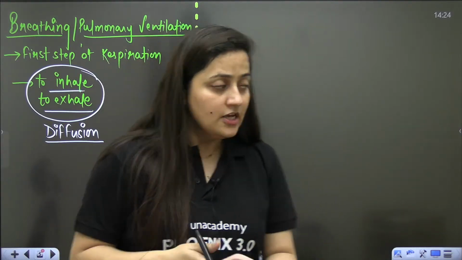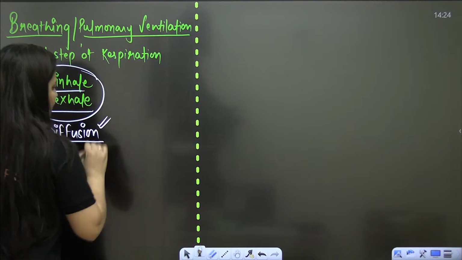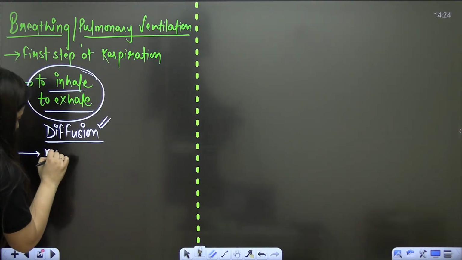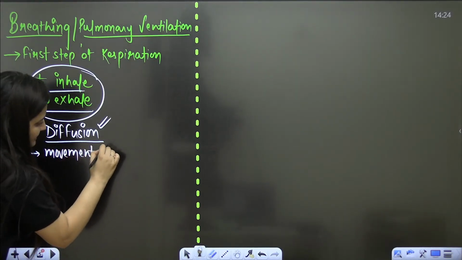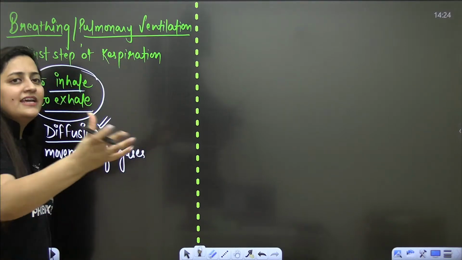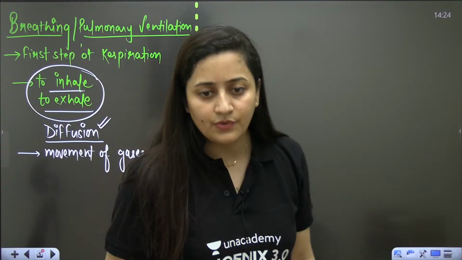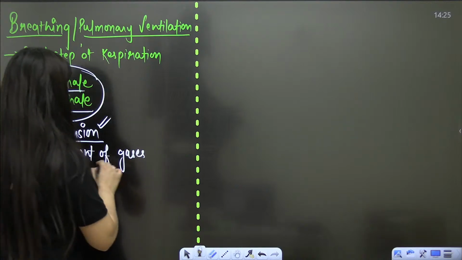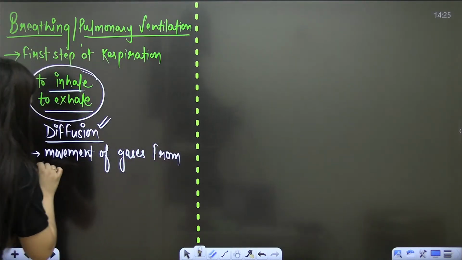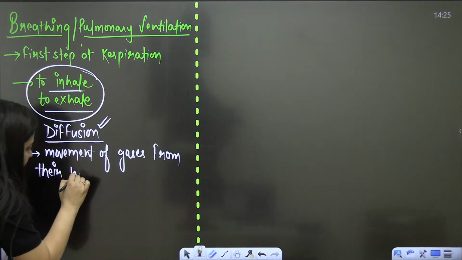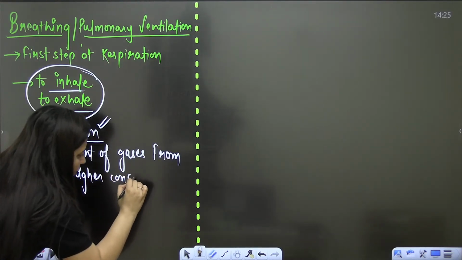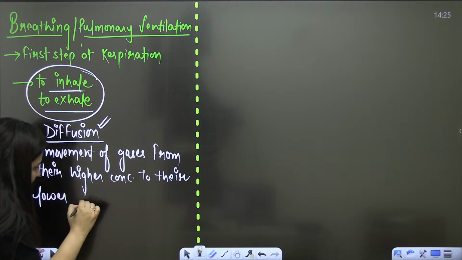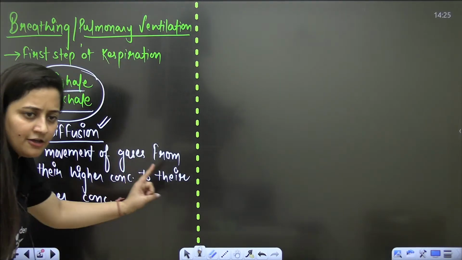What say, guys? So basically, ultimately it will be diffusion. The exchange of gases will be done by diffusion. So ma'am, what is diffusion? Diffusion means the movement of gases, or not just gases, movement of molecules in general, sorry, movement of substances, you can say. It is basically the movement of substances from their higher concentration to their lower concentration, movement of gases.